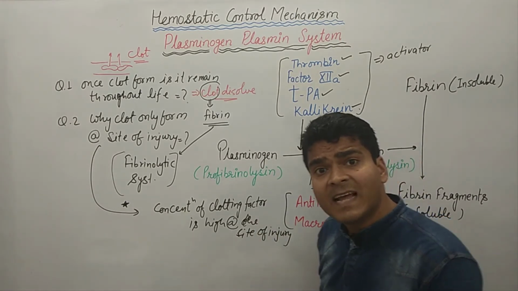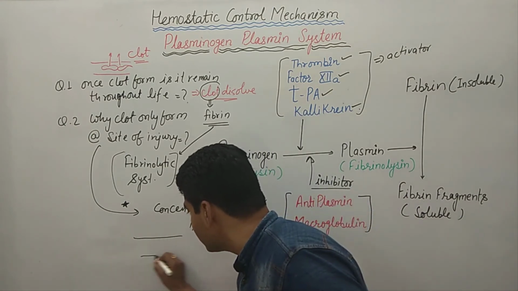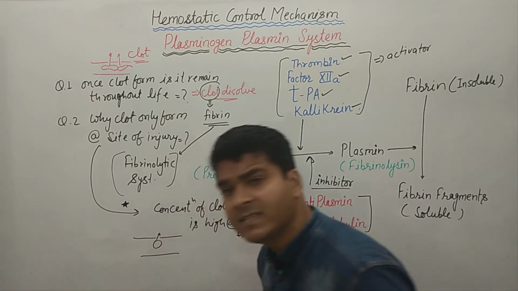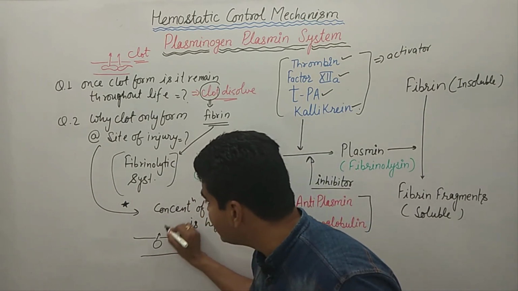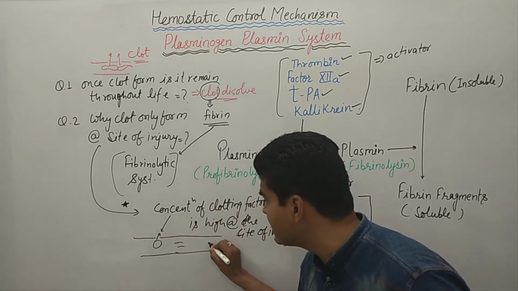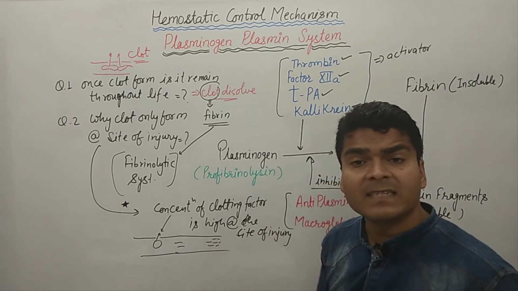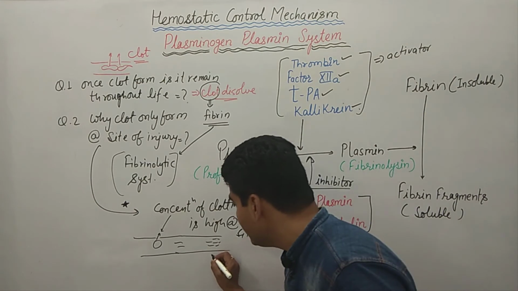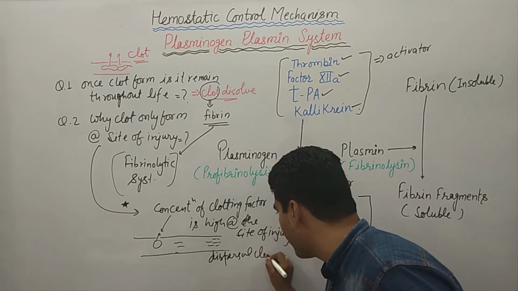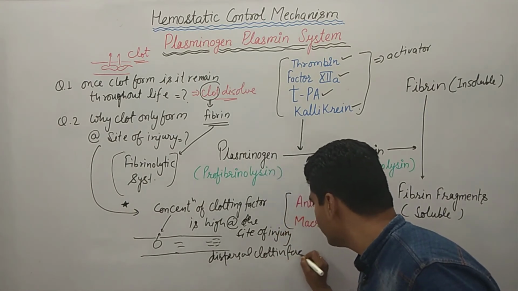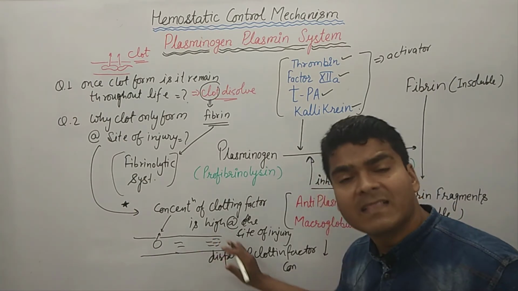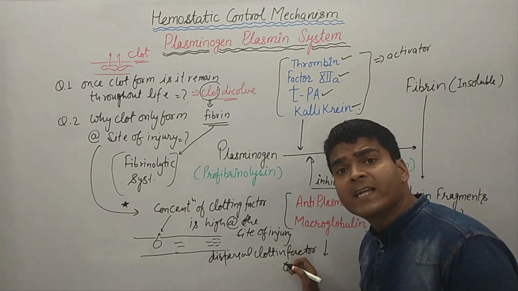The other reason is that in the blood vessel, suppose there is an injury at this site. At this site the concentration is high, but at the other region, suppose this is another area, there is a dispersal of clotting factor by the blood. So that's why the concentration decreases at the other side, and that's why there is no widespread clot.